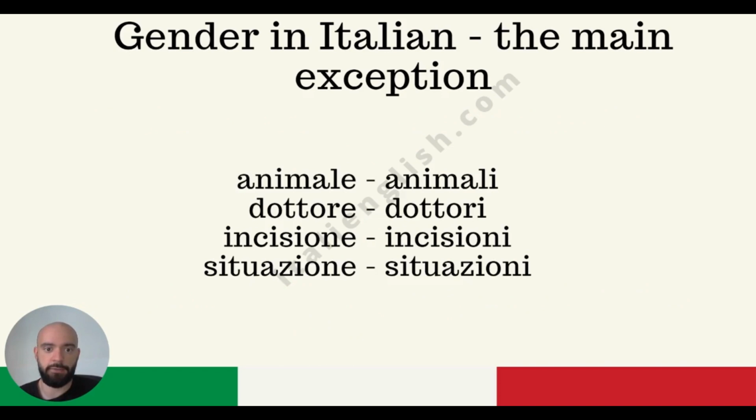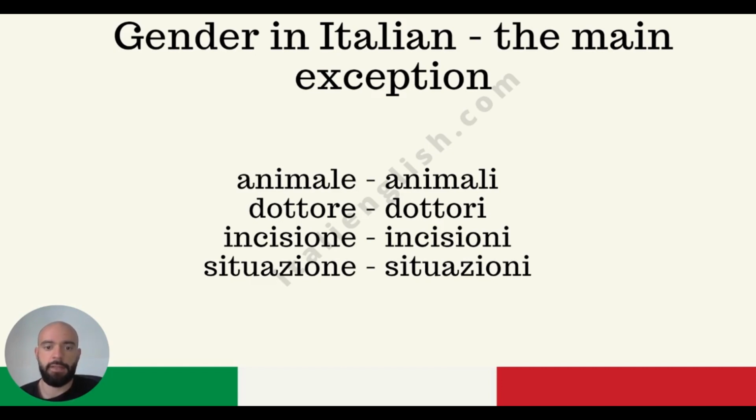Singular e, plural i. For example, the word animale, which is animal, becomes animali in plural. Dottore, which is doctor, ends with e, and in plural becomes dottori. Incisione, incision, is singular, incisioni is plural. Situazione, situation, plural becomes situazioni.